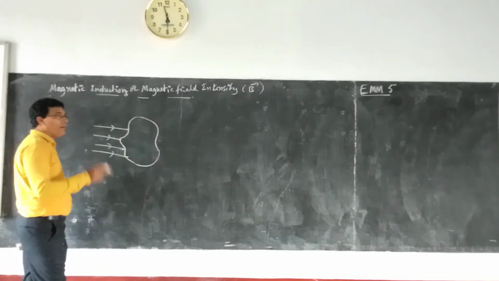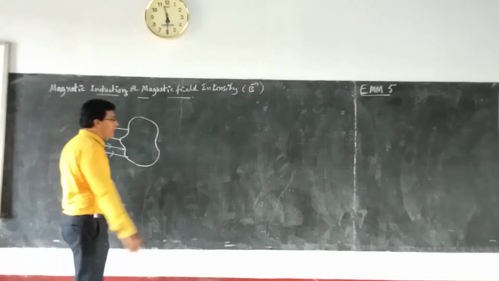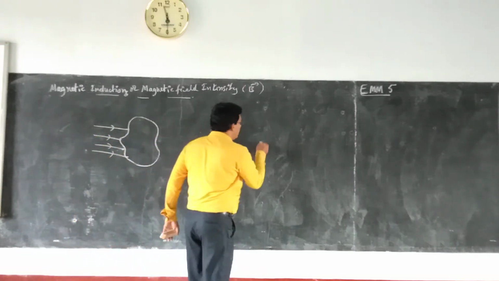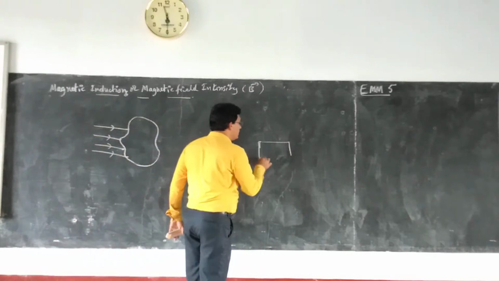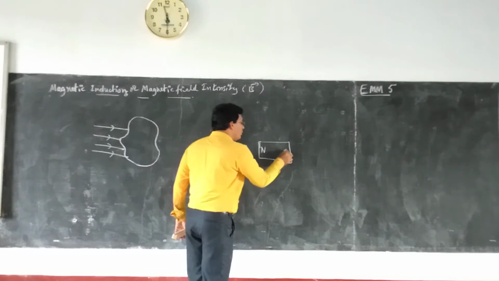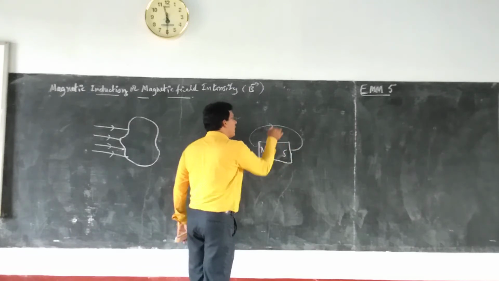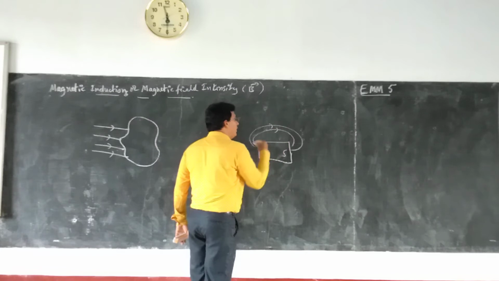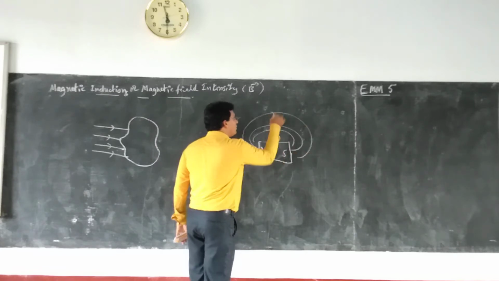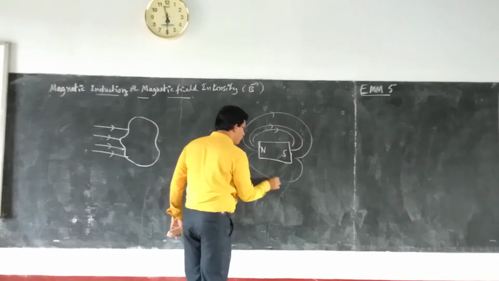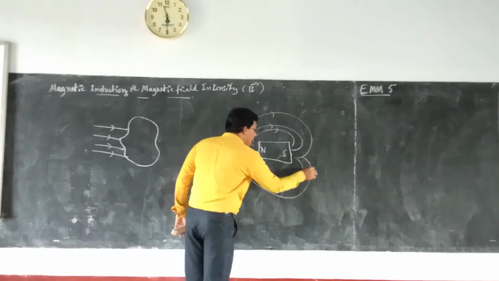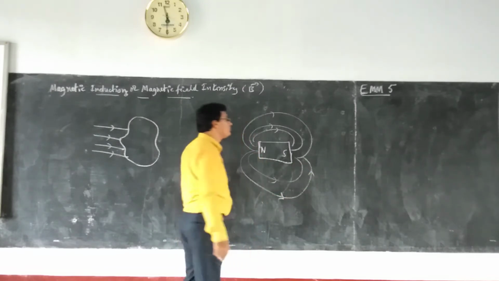That is nothing but the magnetic line of force. We represent it in the case of a magnet like this: if you have north pole and south pole, then always the magnetic lines of force will be directed from north pole to south pole.